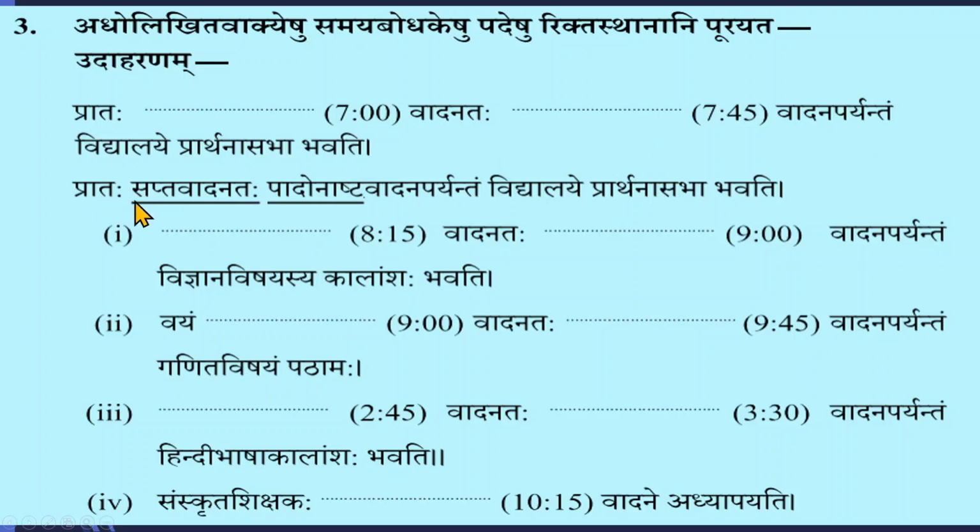So it is Pratas Saptavadanataha. 7 becomes Saptavadanataha. Padona Ashtavadana Paryantam. Vidyalaye Prarthana Sabha Bhavati. Pratas Saptavadanataha. Padona Ashtavadana Paryantam. Vidyalaye Prarthana Sabha Bhavati is the sentence. We'll look at the other answers now.